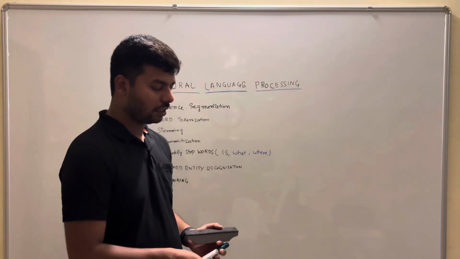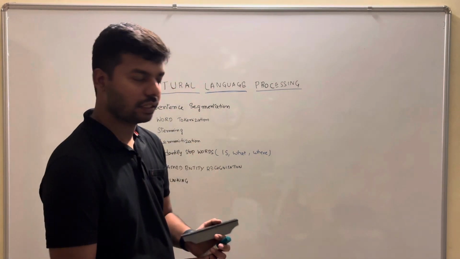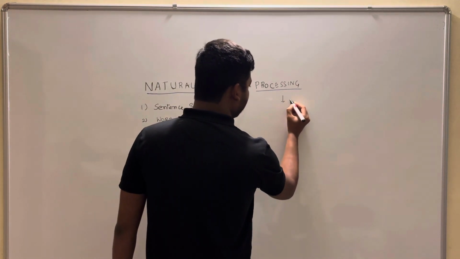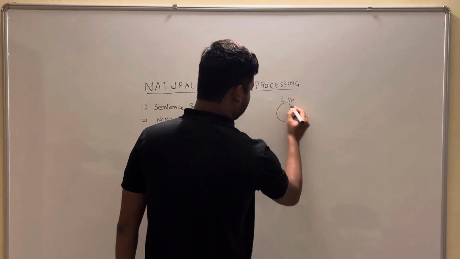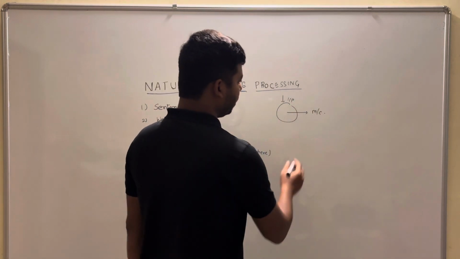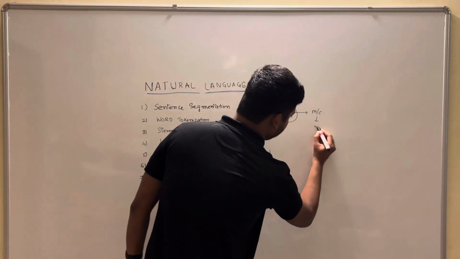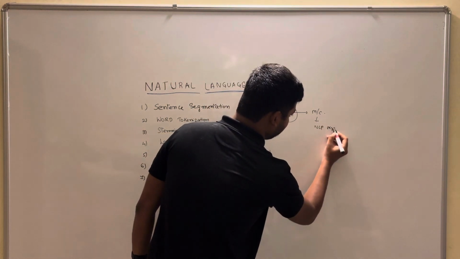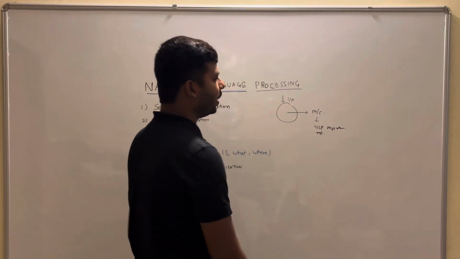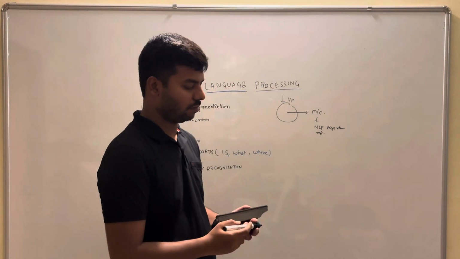So in general, if you take any machine, first we give input to the machine. This is like a machine. This machine consists of an NLP algorithm or any machine learning algorithm. NLP is just like a machine learning algorithm.